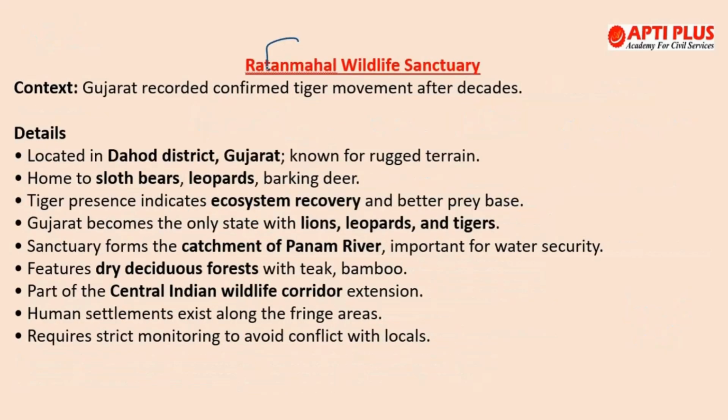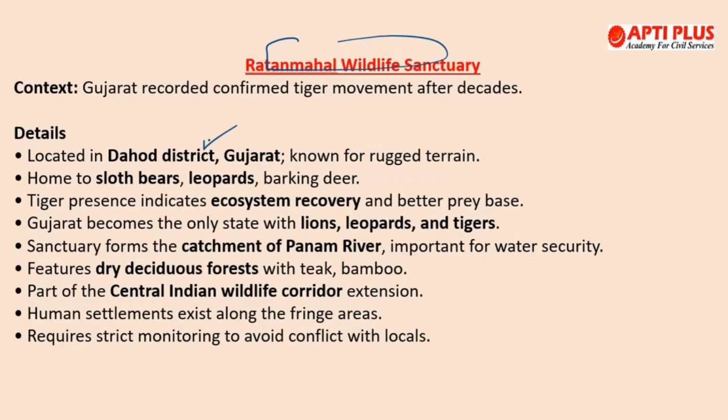Moving to the next topic, Ratanmahal Wildlife Sanctuary. A wild tiger has permanently settled in Gujarat's Ratanmahal Wildlife Sanctuary for the first time in decades, and with this, Gujarat becomes the only state in India hosting all 3 big cats, the Asiatic lion, the Indian leopard and the tiger, within a shared natural landscape. Here all we need to know is, where is Ratanmahal Wildlife Sanctuary? Of course, it is in Gujarat, on the Madhya Pradesh border in central Gujarat, Dahod district. This you need to remember.